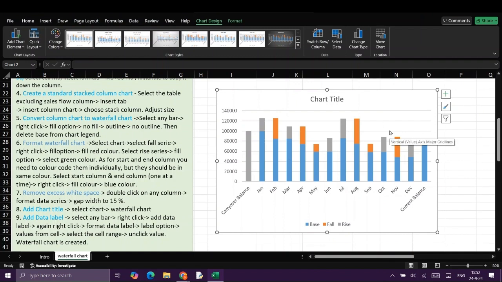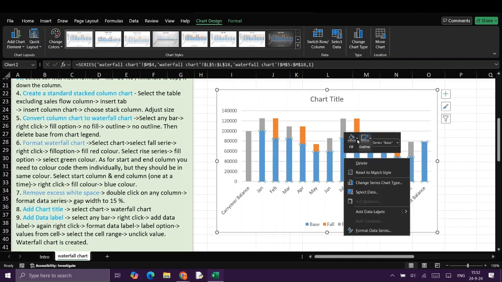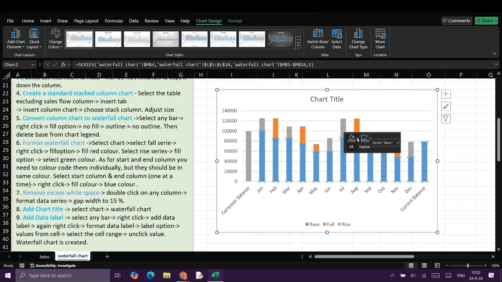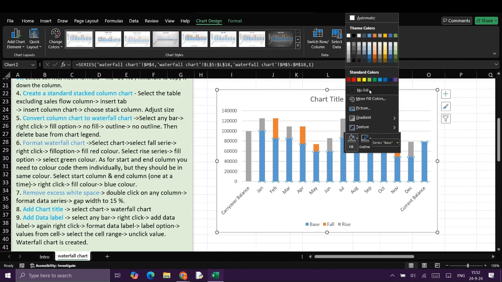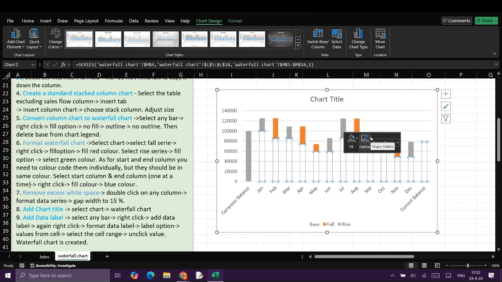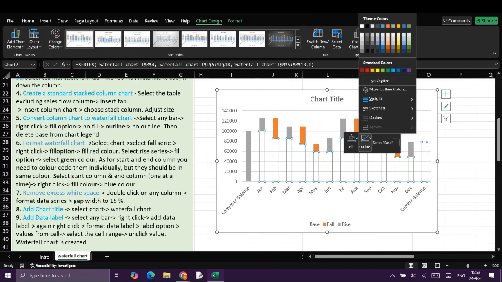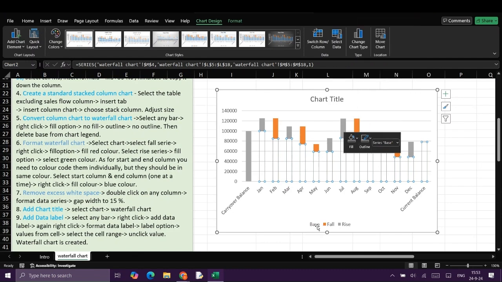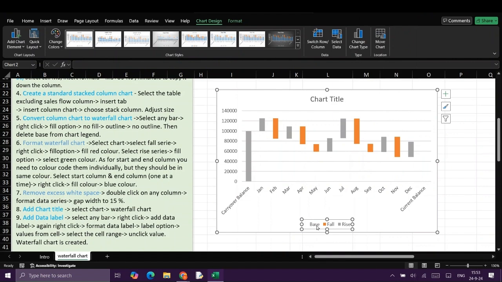Next step is to convert the column chart to a waterfall chart. Select any bar, right click it, go to fill option, select no fill, go to outline option, select no outline, then go to chart legend, delete base. Now to make it look like a waterfall chart, you have to format it.